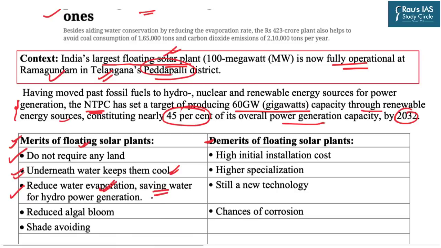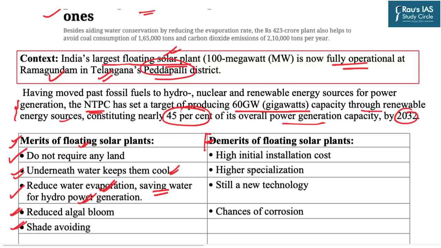This water can further be used for generating hydropower. Further, this also reduces the algae bloom and it avoids the shading also. Now, because it avoids the shading, thereby it increases the efficiency of the solar plants. Now we will look at certain demerits of these solar plants.